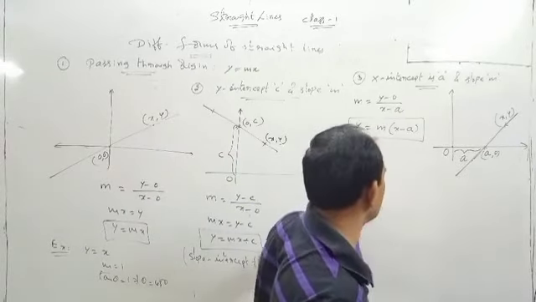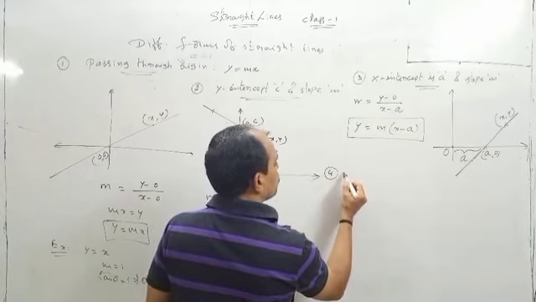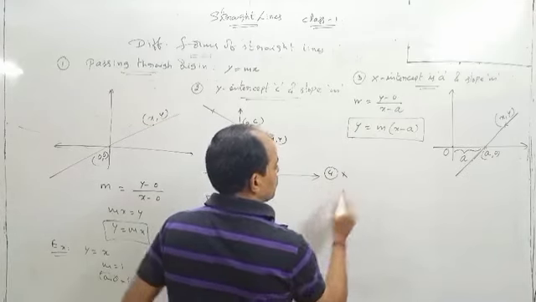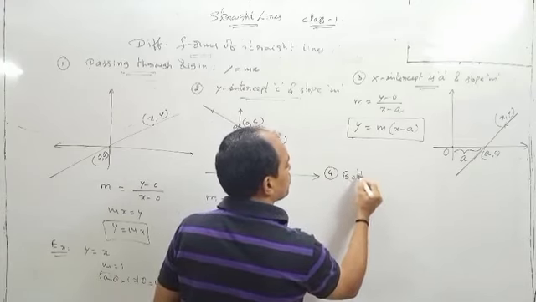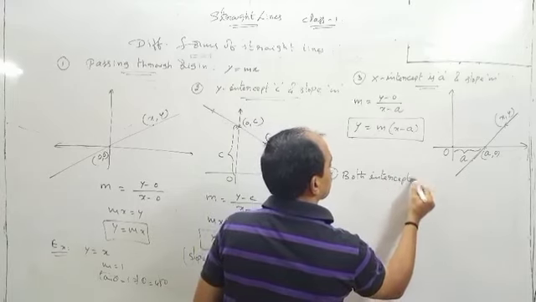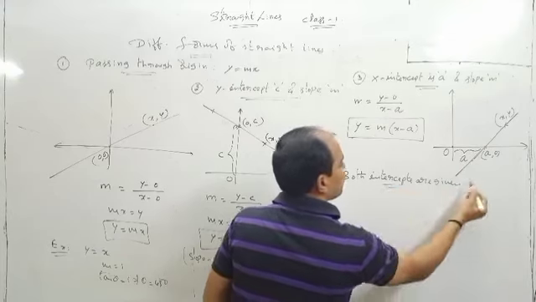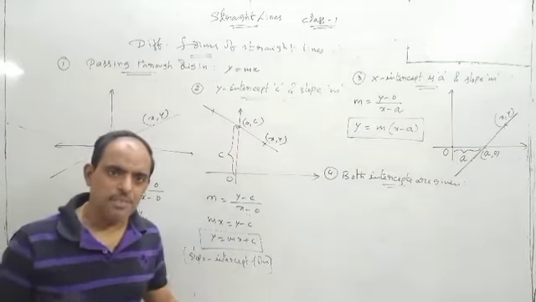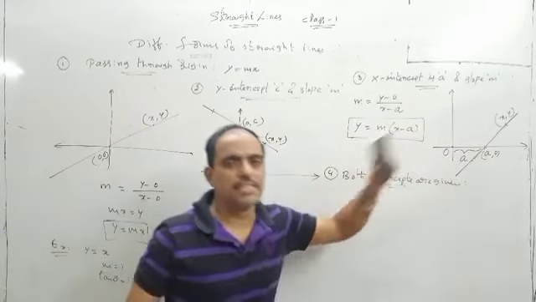Next, if both the intercepts are given, then what about the equation of the line? Here only the y-intercept is given and there only the x-intercept is given.